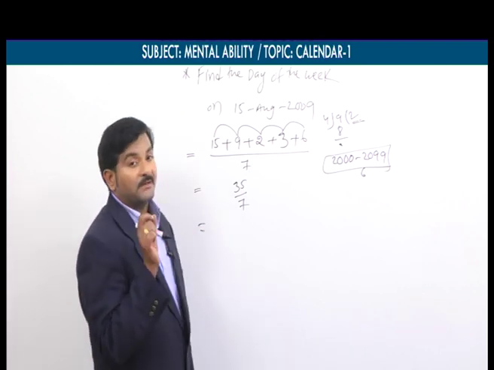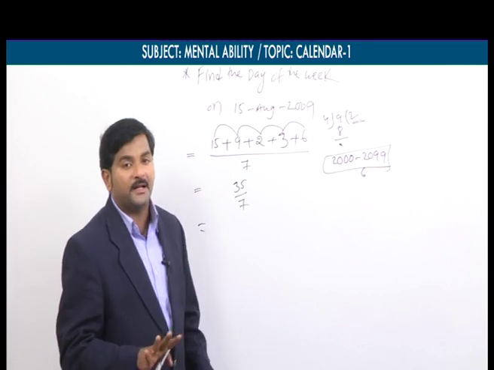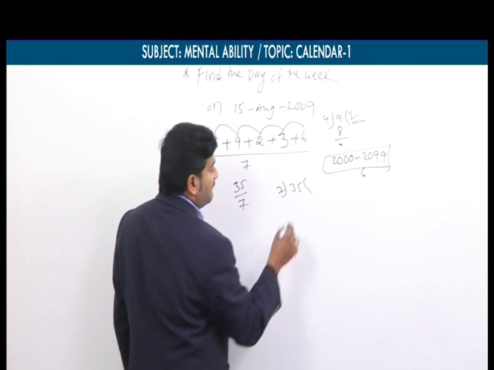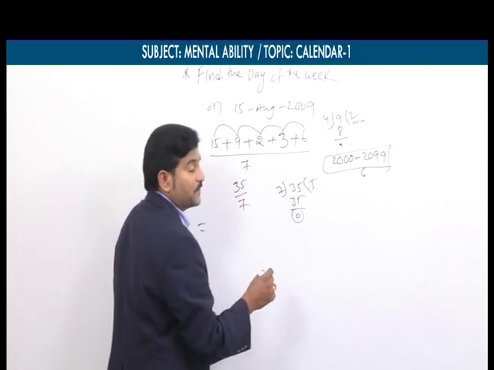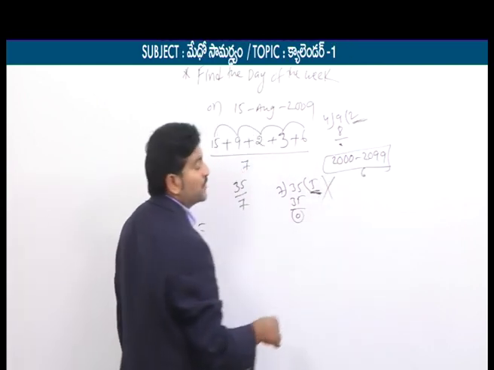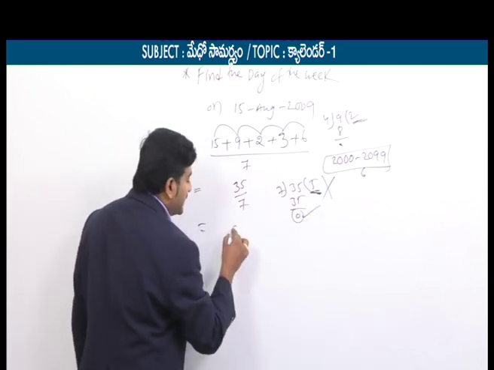I told you, once again I am stressing, here we need to take only the remainder, not the quotient, because now most of us, what will we do? 35 divided by 7, 7 5s are 35, so the remainder is how much here? 0. So here we considered the quotient, that's why you should not consider the quotient here. You should consider only the remainder. What is my remainder here? 0.